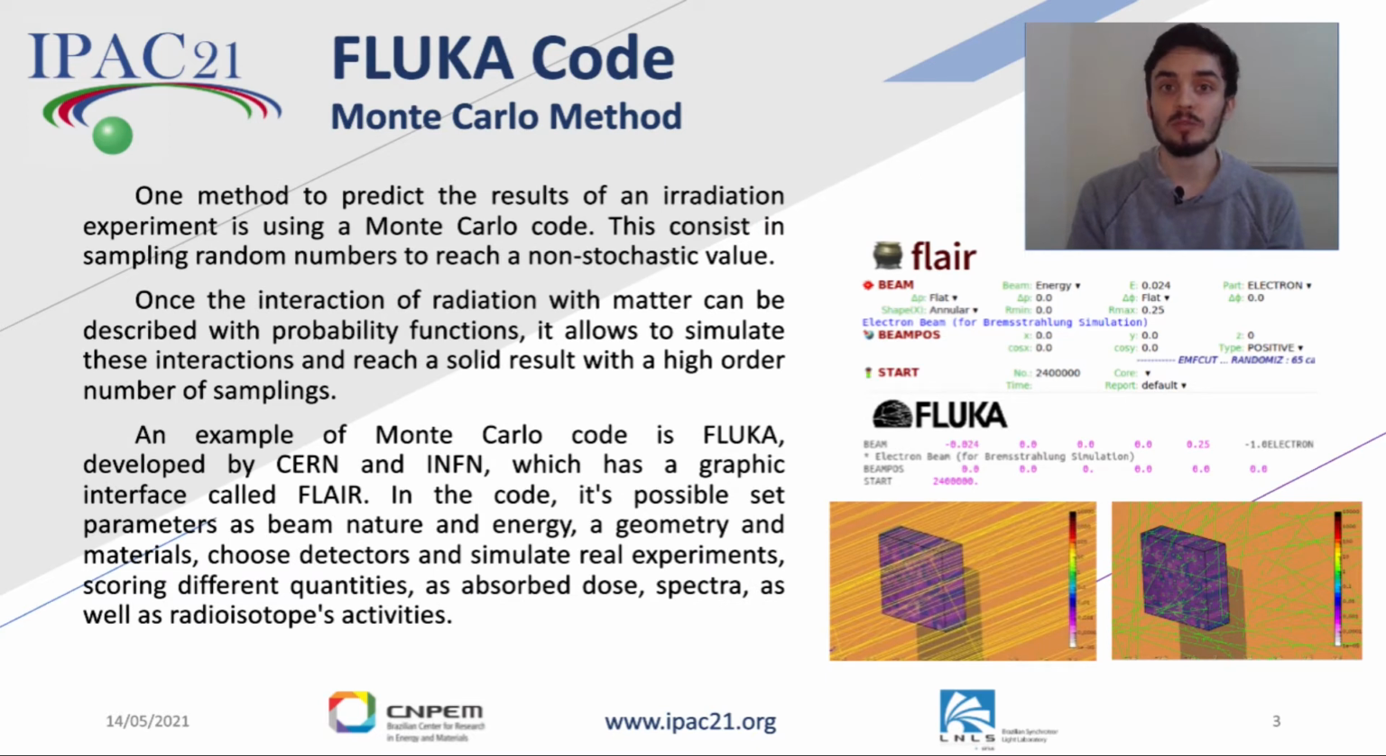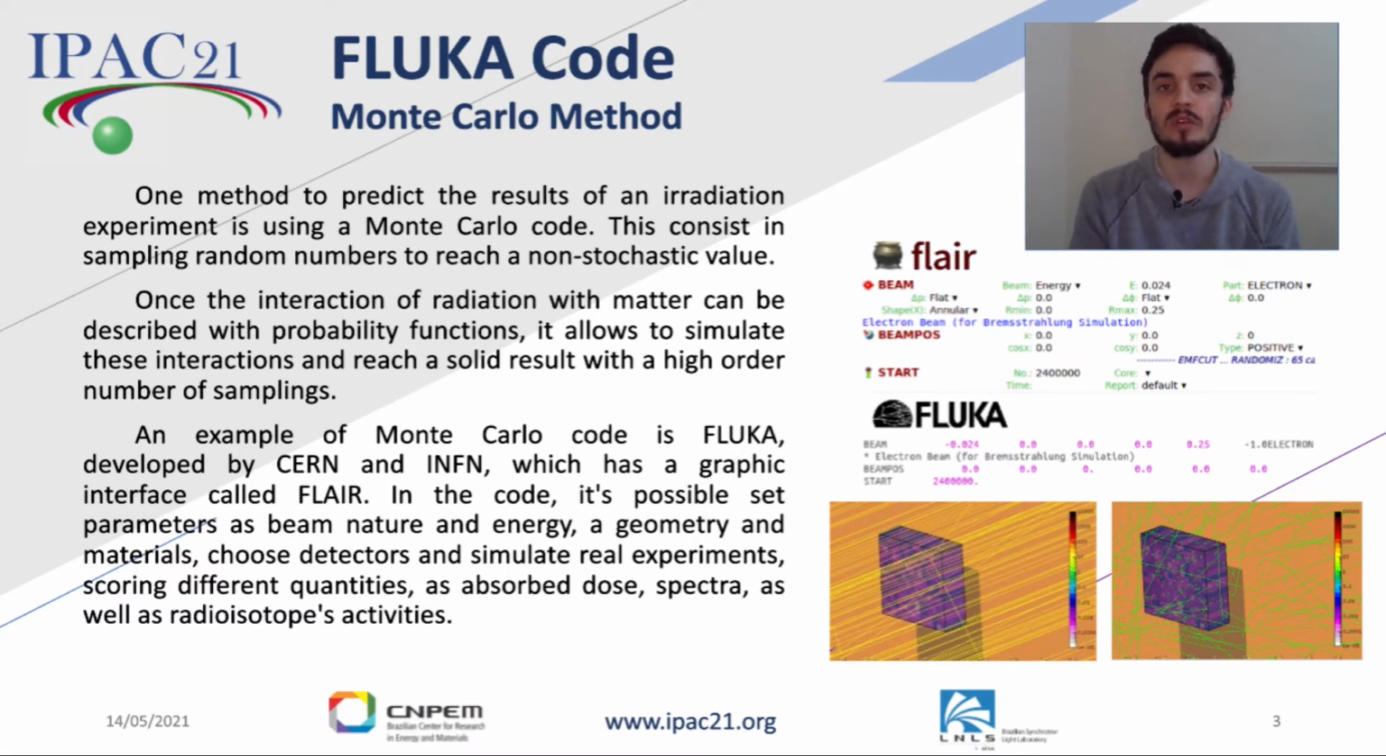One method to predict the results of an experiment is using a Monte Carlo code, which consists of sampling random numbers to reach non-stochastic values. Once the interaction of the radiation can be described with probability functions, we can simulate these interactions by sampling random numbers and reach solid values after a large number of samplings.